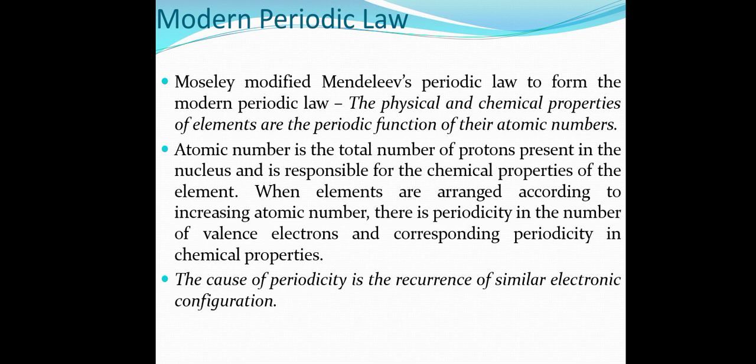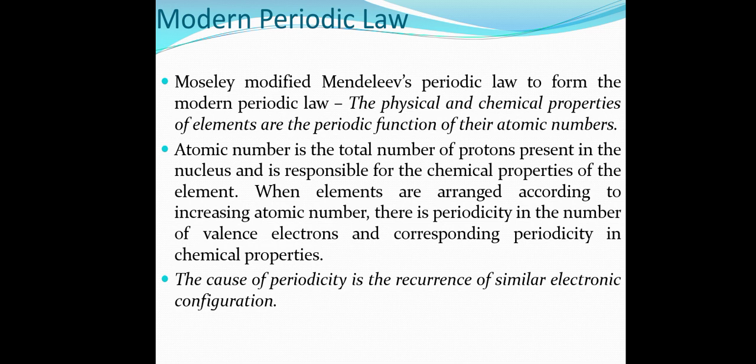Modern periodic law. Moseley modified Mendeleev's periodic law to form the modern periodic law. The physical and chemical properties of elements are the periodic function of their atomic numbers. Atomic number is the total number of protons present in the nucleus and is responsible for the chemical properties of the element.